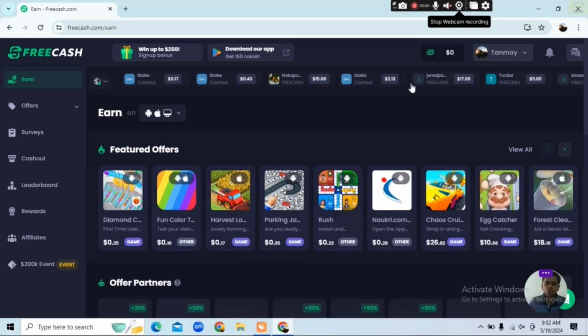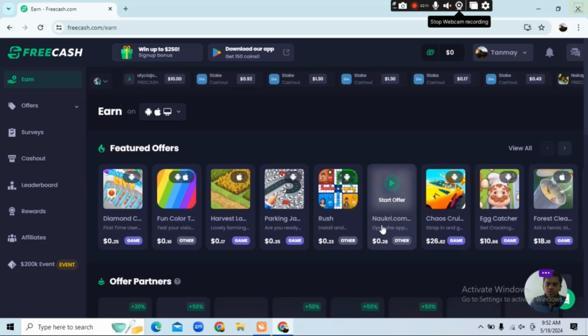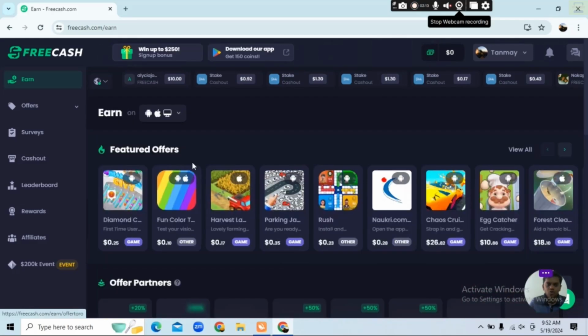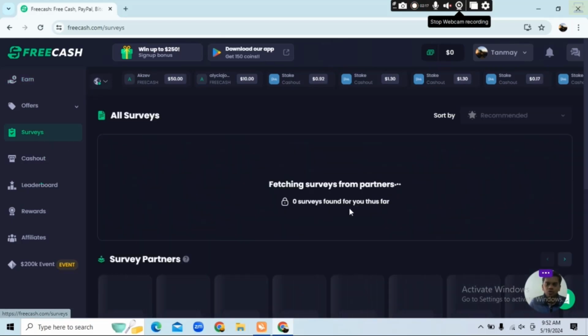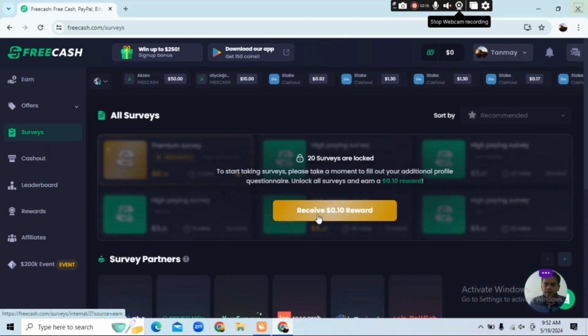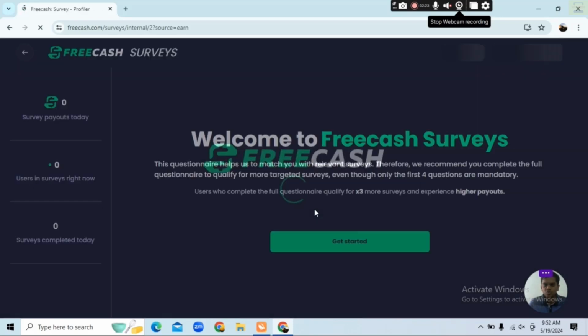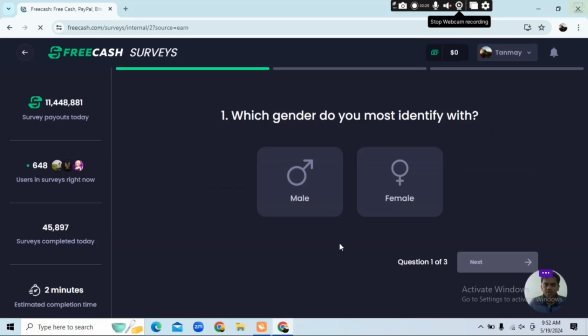Okay, so you see here there are various offers, earning offers. You play this kind of game, or you play this game, and you will get a certain kind of income also. Or you can take a survey also. If you want to take a survey, you go for the survey, a partner survey returning $0.10 rewards. Okay, so you can get started.